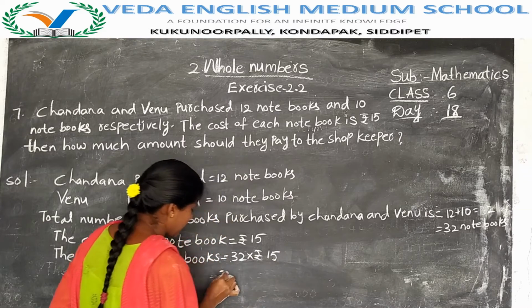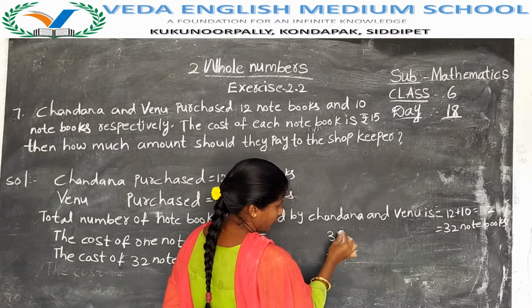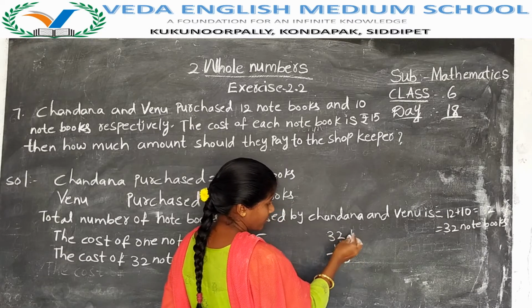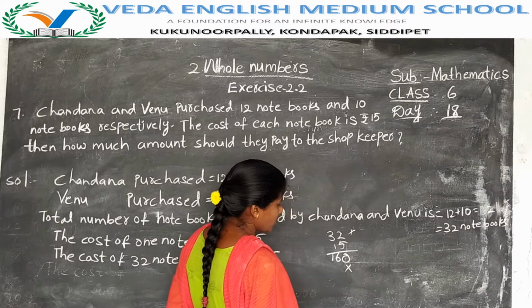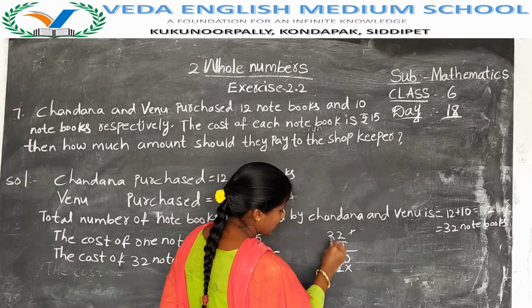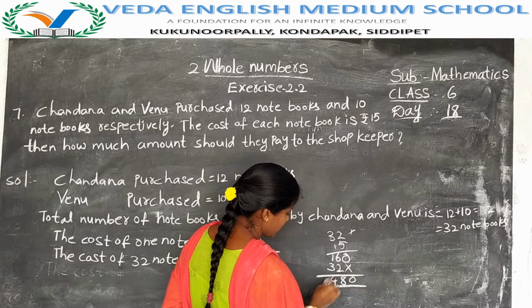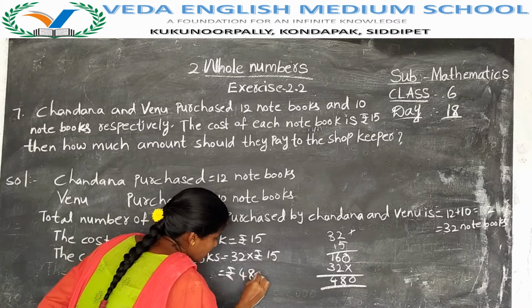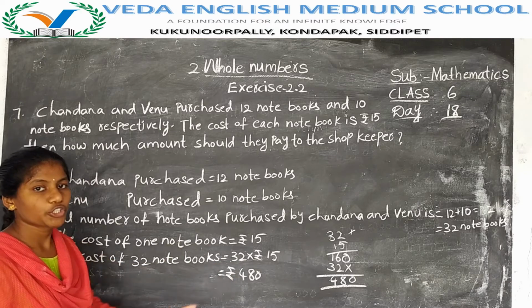Now we have to multiply. 32 into 15: 5 2s are 10, 0 here, 1 becomes carry; 5 3s are 15, 15 plus 1 is 16. Next, 1 2 is 2, 1 3 is 3, 0 8 4. Then 32 into 15 gives 480 rupees. That means they have to pay 480 rupees to the shopkeeper.